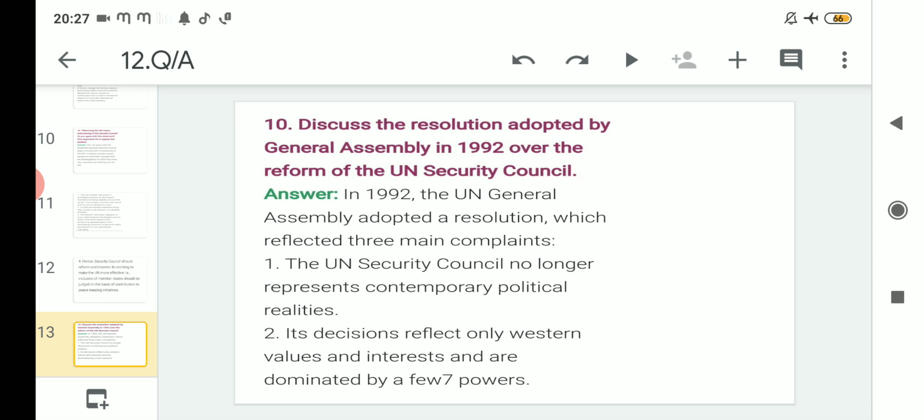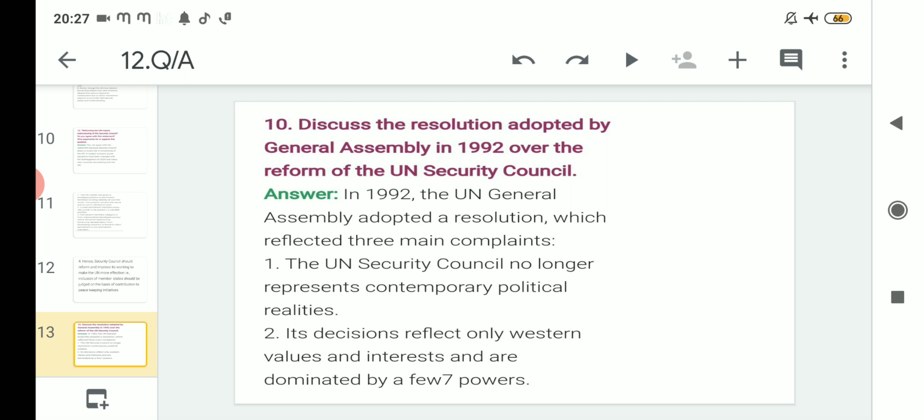After that, discuss the resolution adopted by the General Assembly in 1992 over the reform of the UN Security Council. So we read that whatever the resolution was passed, it reflected 3 main complaints, if you remember. Number 1 was the UN Security Council no longer represents contemporary political realities. The number 2 was its decisions reflect only Western values and interests, and are dominated by a few powers. Please ignore this 7, it was a printing mistake.